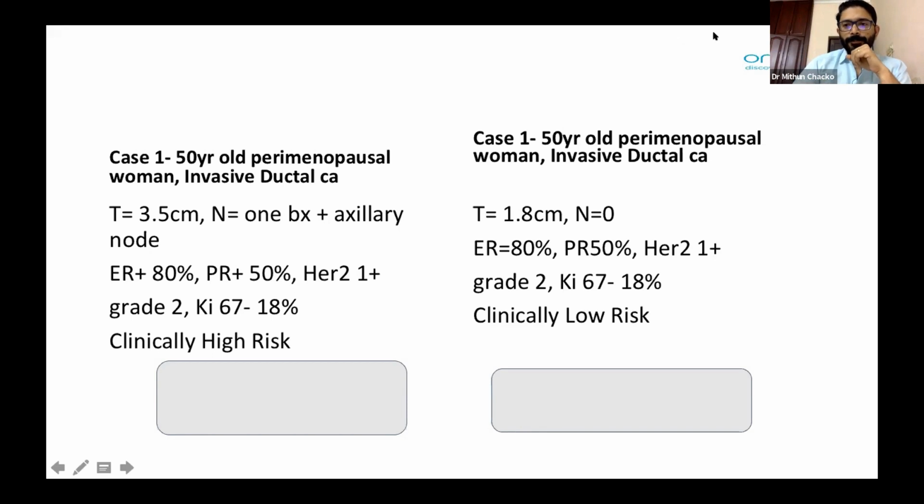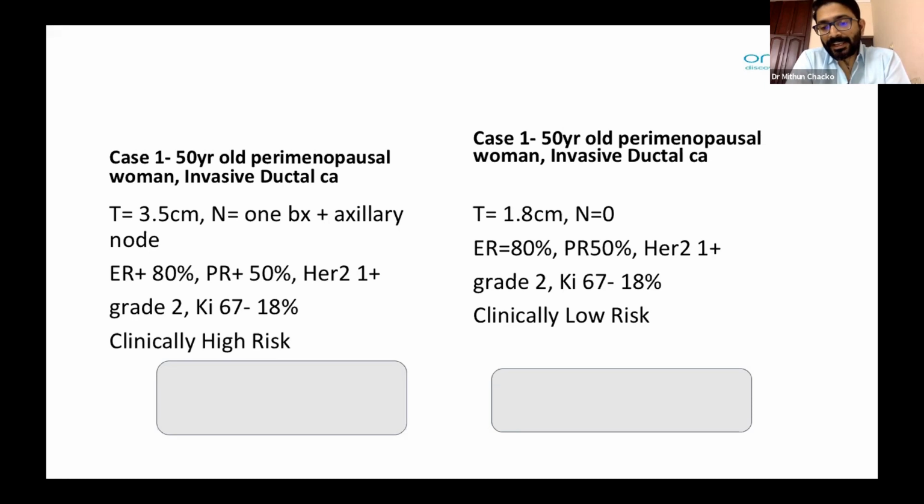The second case is almost similar, same age, a 50-year-old perimenopausal woman, but with a smaller T size and N0. It's actually T1C, 1.8 centimeters, but with all other characteristics the same: ER positive, PR positive, 80% and 50%, HER2 negative, grade 2, with a Ki67 of 18%.